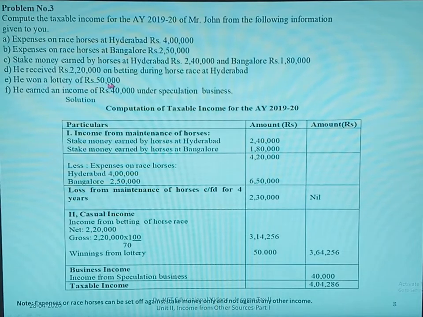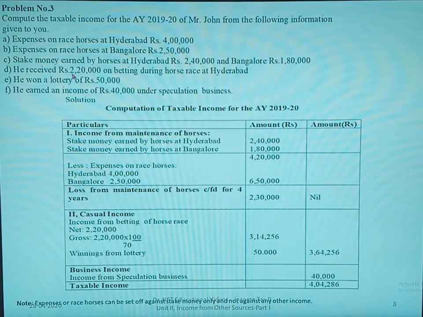He won a lottery of rupees 50,000. Winnings from lottery is 50,000. Then he received 2,20,000 on betting during the horse race at Hyderabad. He received the amount, so since it is received, you have to do the gross up. So income from betting of horse race, net amount is 2,20,000. You have to gross up.